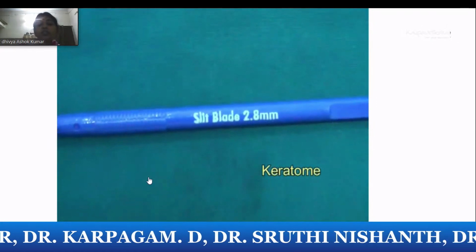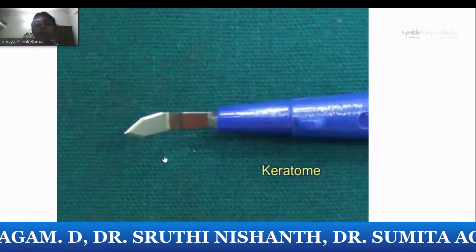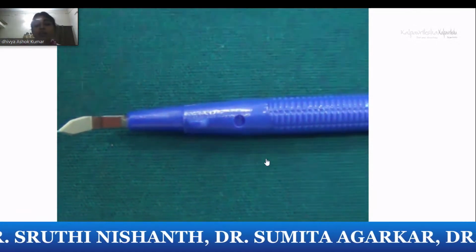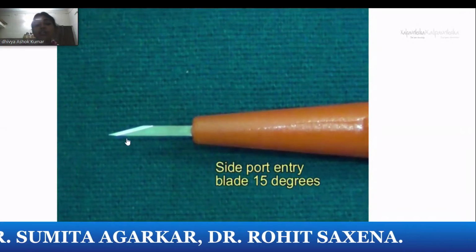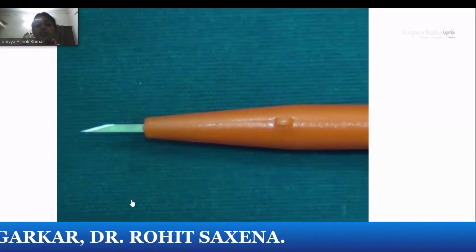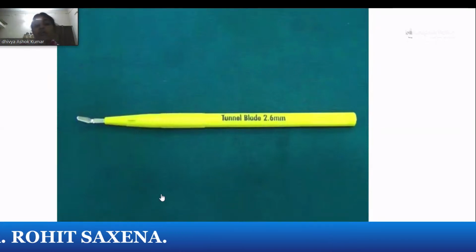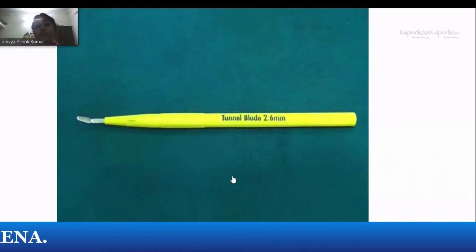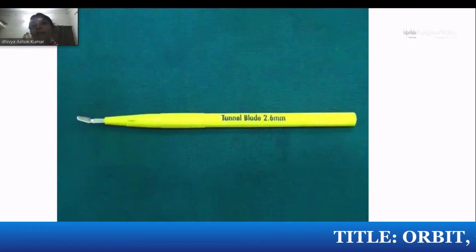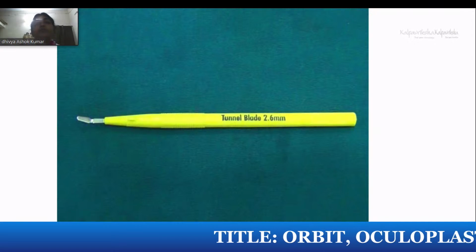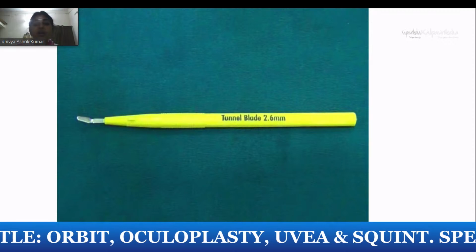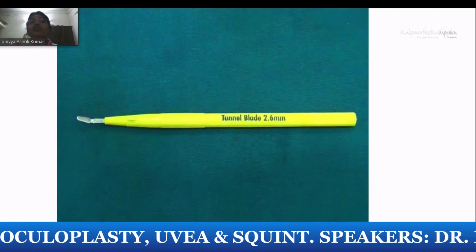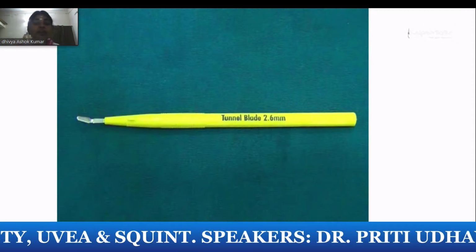Coming to the keratomes, in cataracts we use different keratomes: 2.8 for the main entry, and for the side port entry 1.2 with angulation of 15 degrees in the clear cornea. So when you are picking up a keratome, you should make sure what type of tunnels you make, clear corneal, biplanar or triplanar, what is good. You make a clear corneal incision, what is the advantage, how it prevents your iris prolapse. These are the questions you will be asked by your examiner.